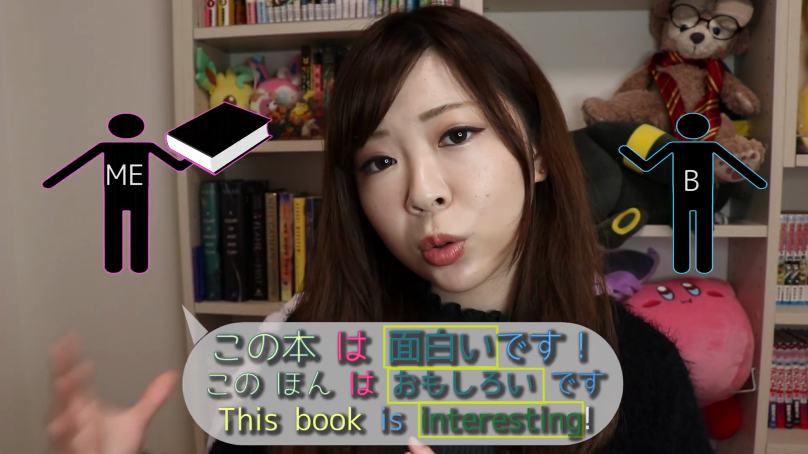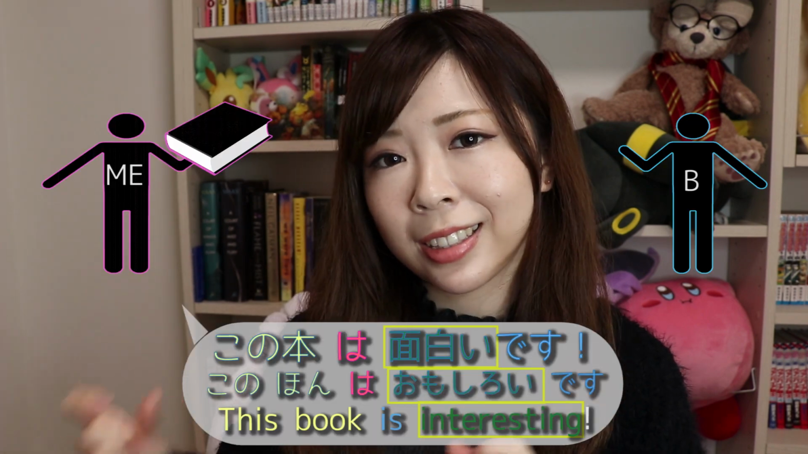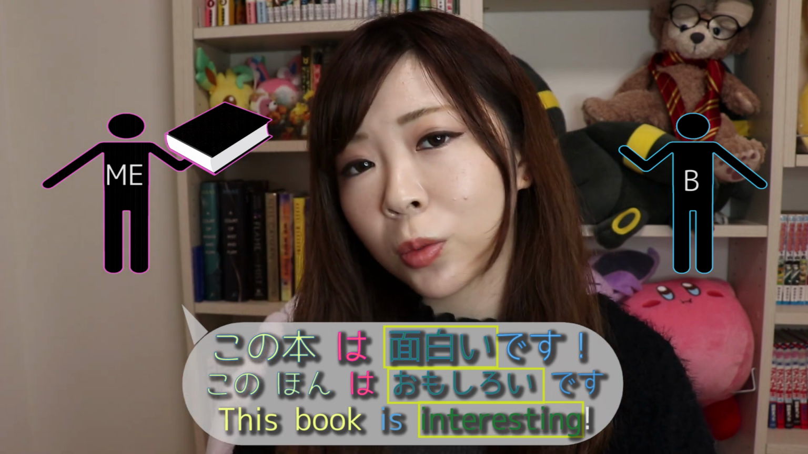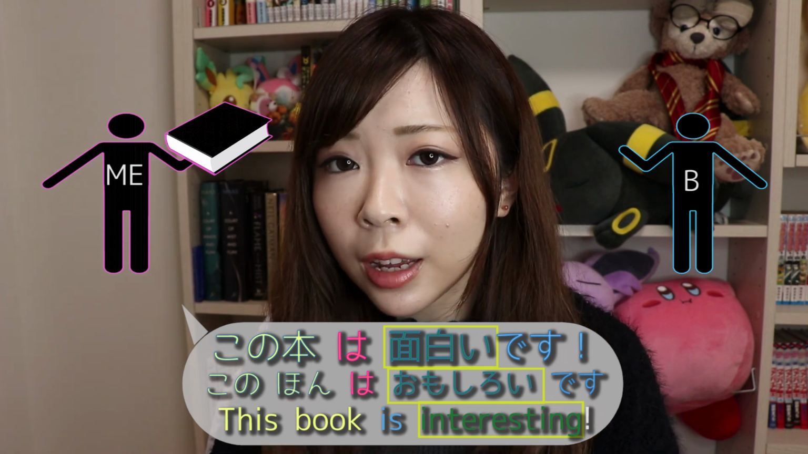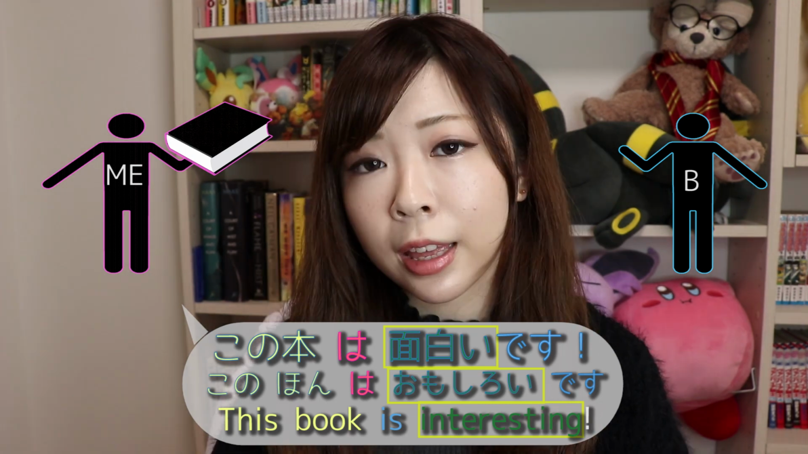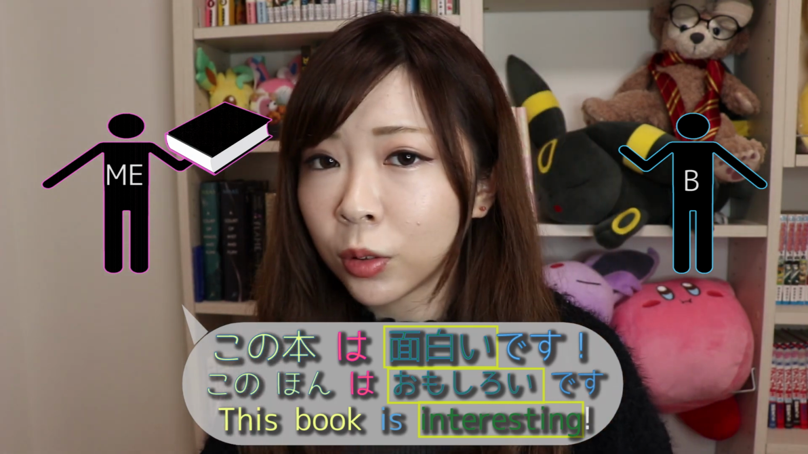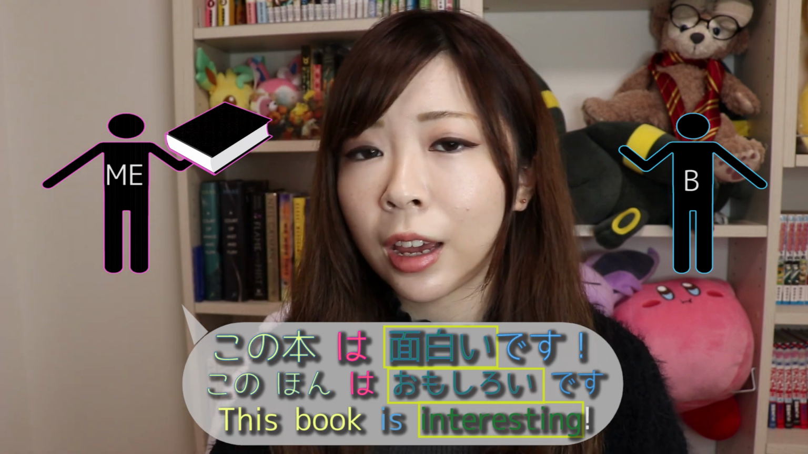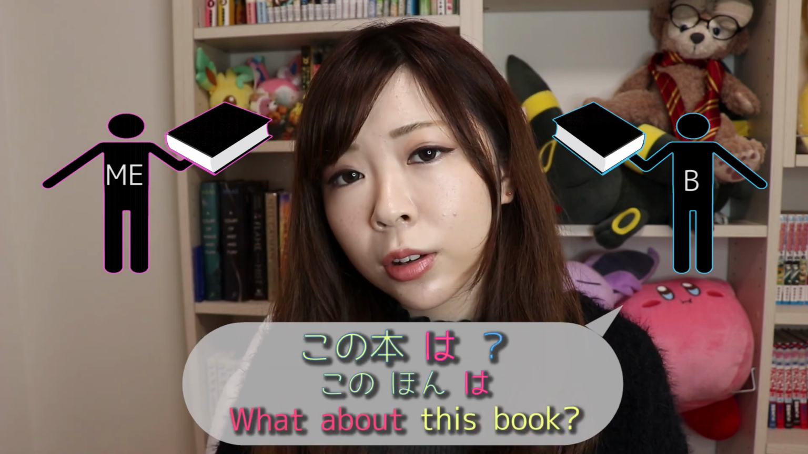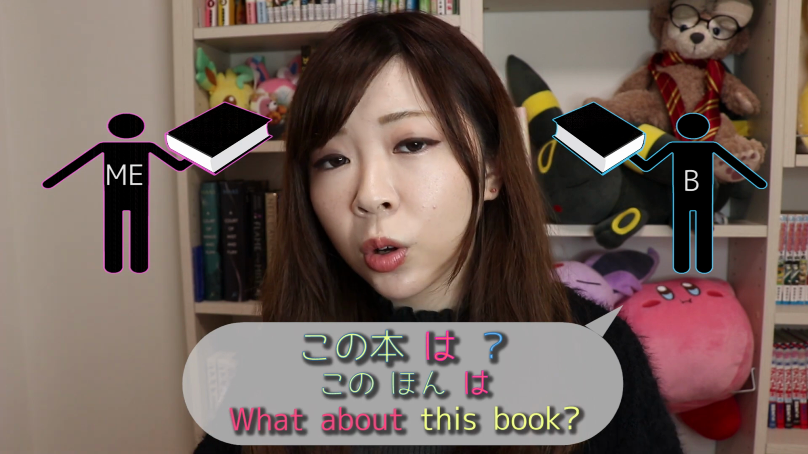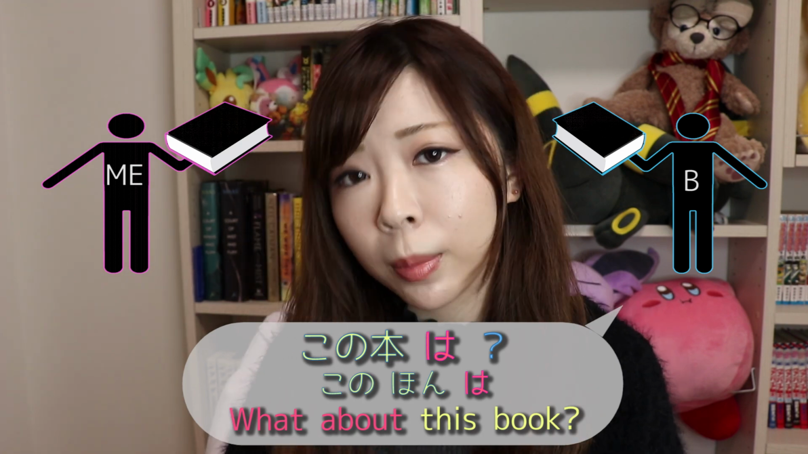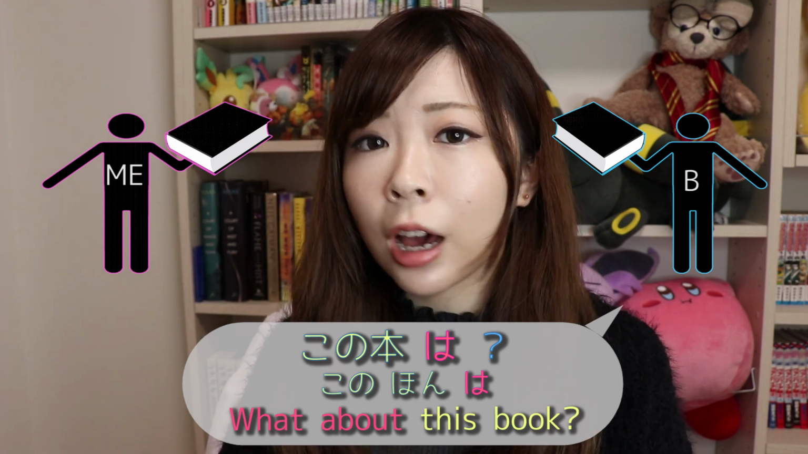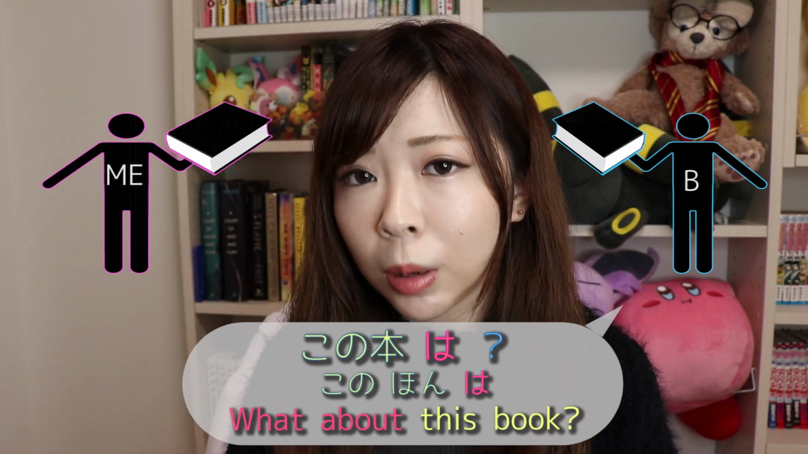I say, この本は面白いです。This book is interesting. So I'm describing what the book is like, saying 面白い. And the listener wants to know my opinion on another book and wants to say, what about this book? They would still say, この本は? So when you want to say, what about this? Or how about you? We use the wa particle.